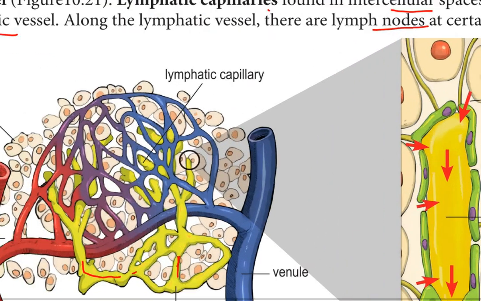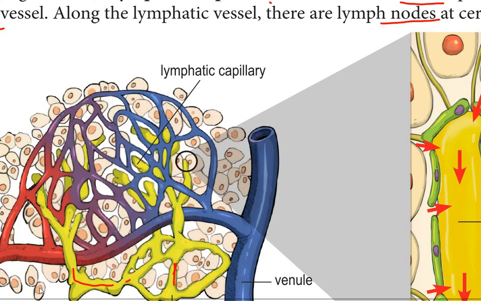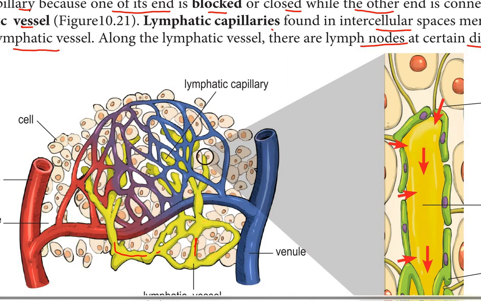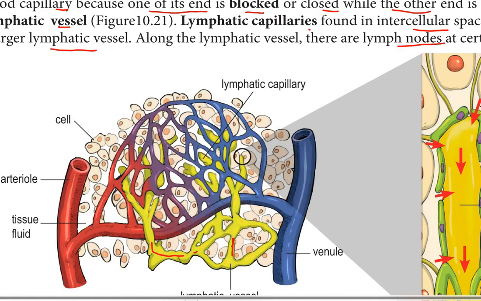First is the difference between the lymphatic capillary and the blood capillary. For lymphatic capillary, one end here will be closed or blocked, right?